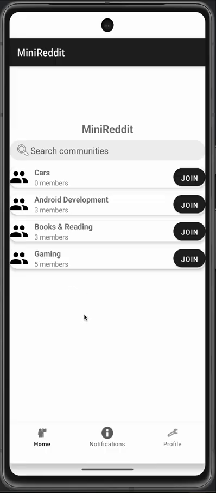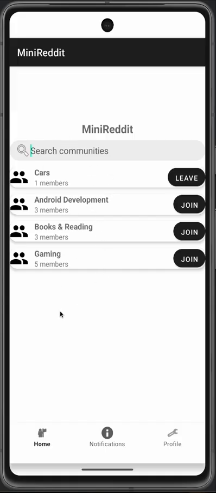This displays a list of community boards like cars, Android dev, gaming, etc. So each board shows a join or leave button. The search bar at the top lets users filter communities in real time. So this search I have implemented using text watcher and filtering in adapter.